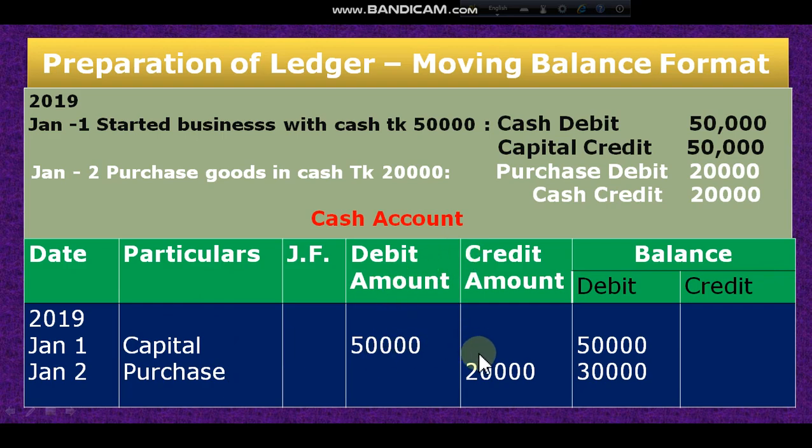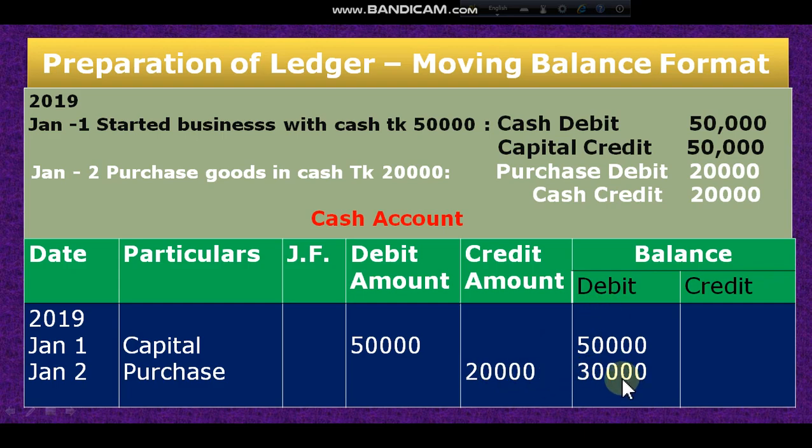Then which side will I record? Cash account debit, so I have to record on the debit side because it is the cash account. So cash debit, debit; cash credit, credit. I think you understand. Now balancing. Capital debit balance, credit 0, so the difference of debit and credit is 50,000. I write it on the debit side. Then we have a debit balance of 50,000 and purchase credit. So the debit and credit difference is 30,000. I have to write it on the debit side.